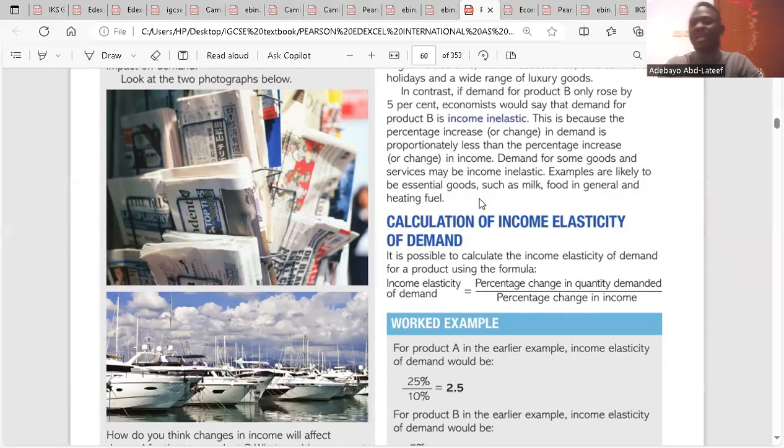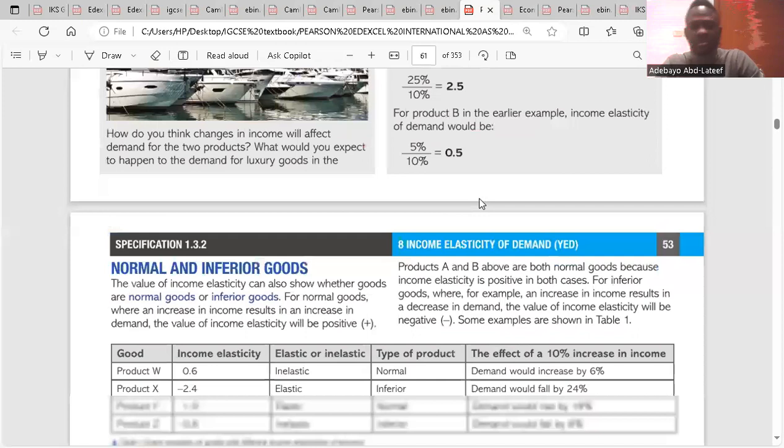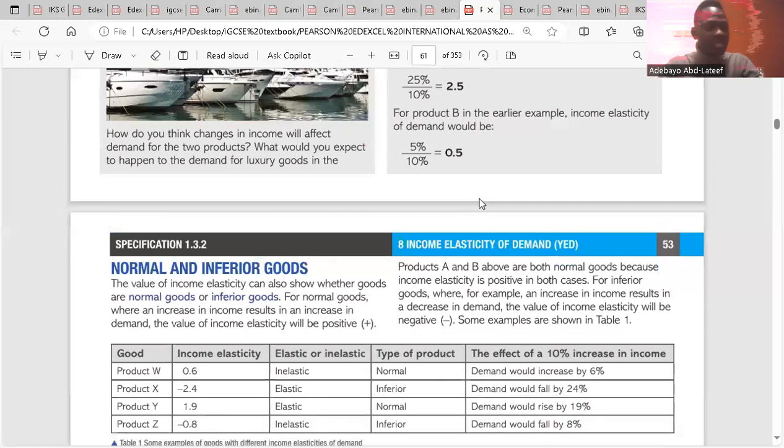Calculation of income elasticity of demand. It is percentage change in quantity demanded over percentage change in the level of income. I think that is clear. So that takes us to normal and inferior goods. The value of income elasticity can also show whether goods are normal goods or inferior goods. For normal goods, where an increase in income results in an increase in demand, the value of income elasticity will be positive.